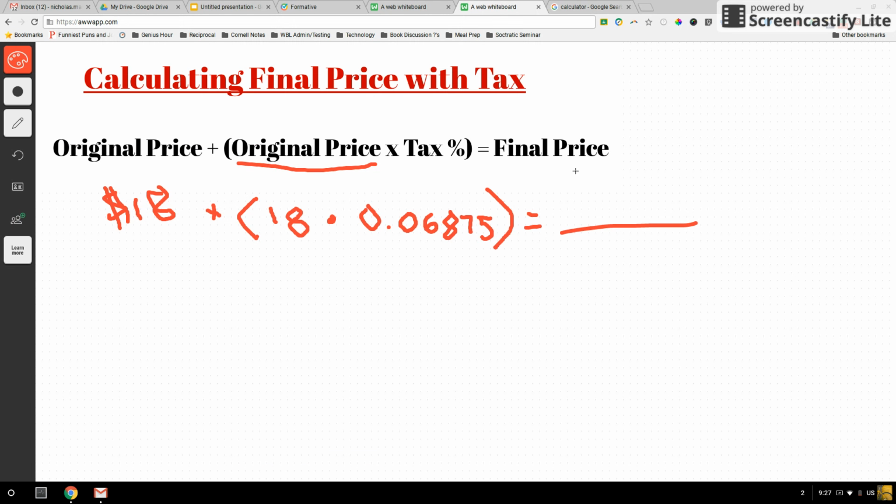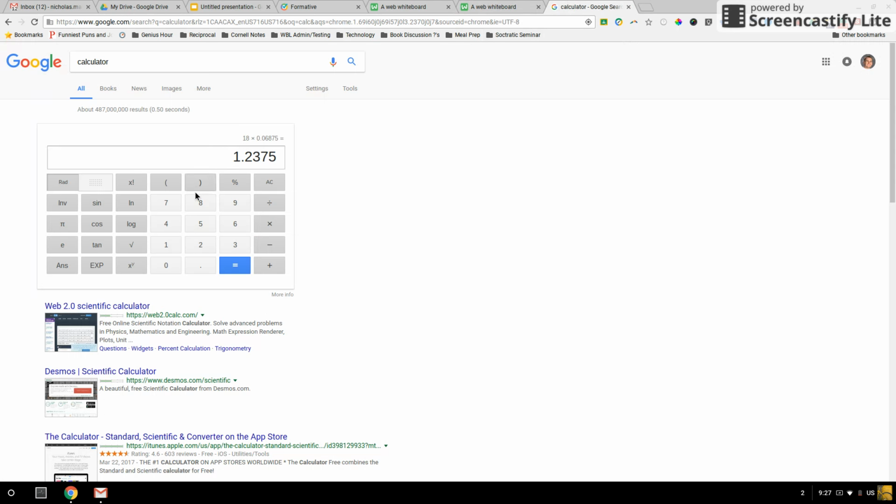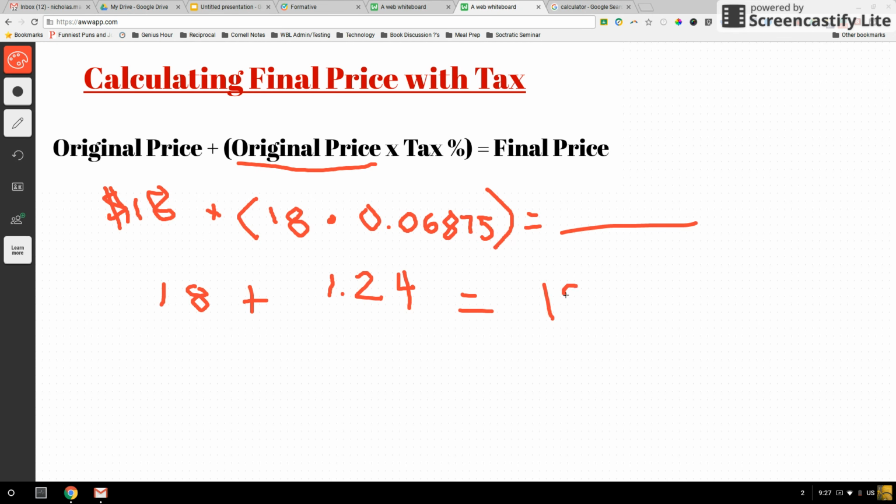So I would have to pay an extra $1.24. So my final price would be that $18 originally, plus the tax, which ends up being $1.24. If I take 18 plus $1.24, I know you probably knew that in your head. So my final price that I would pay at the register is $19.24.